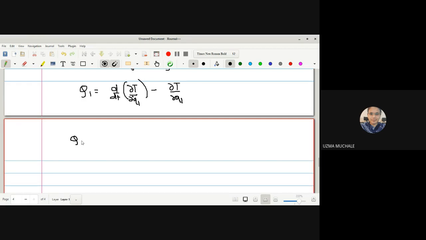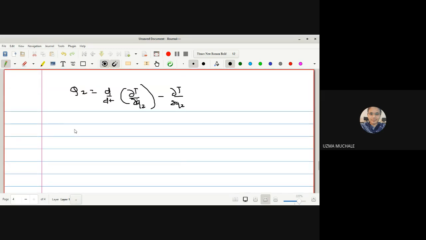What is the next equation? Q2 is equal to d by dt of dou T by dou Q2 dot minus dou T by dou Q2. Next equation, Q3 is equal to d by dt of dou T by dou Q3 dot minus dou T by dou Q3.